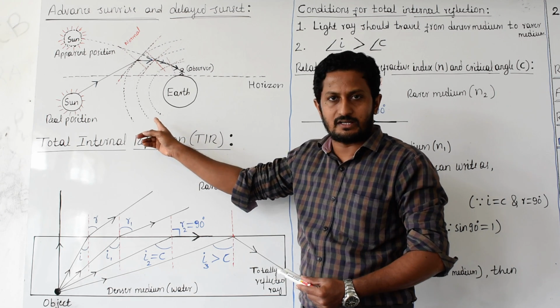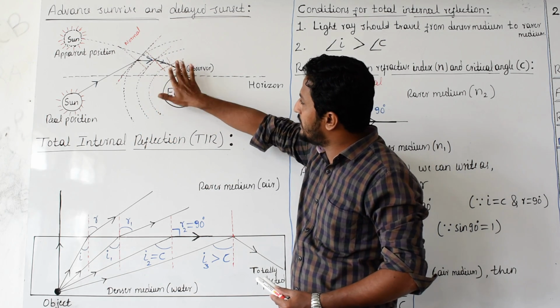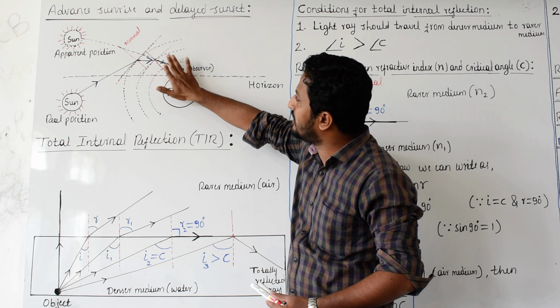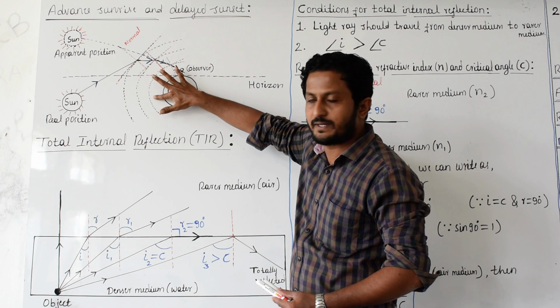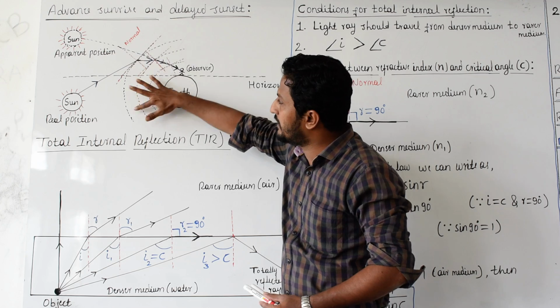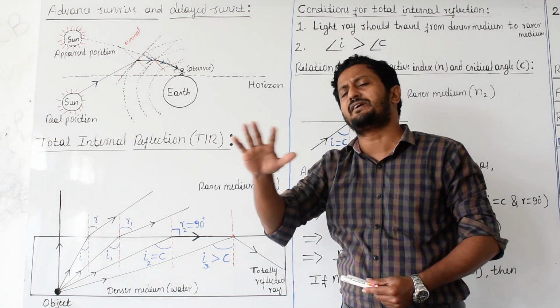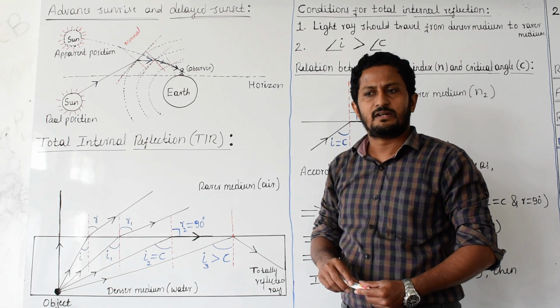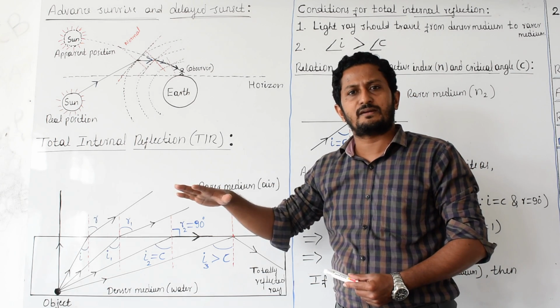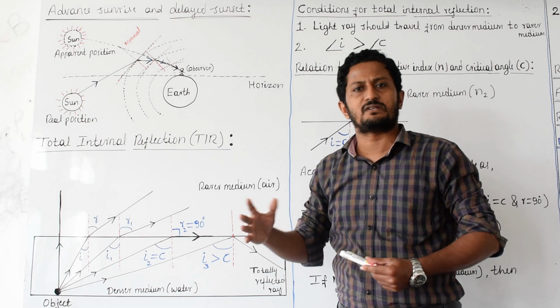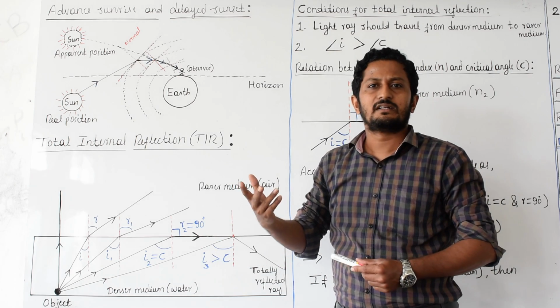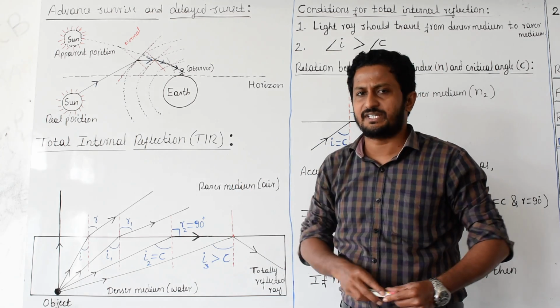In this diagram, these dotted lines are layers of the atmosphere. The atmosphere has many different layers, and at different layers there are different amounts of molecules, so the density keeps changing.